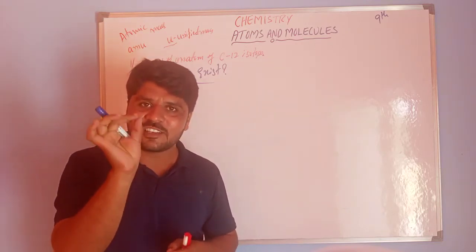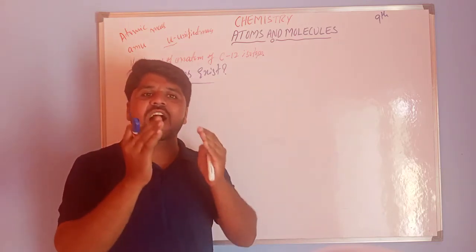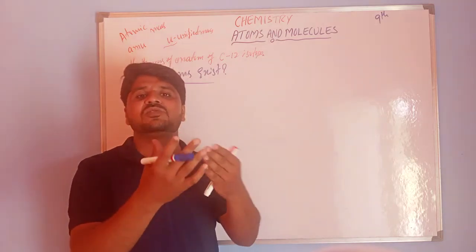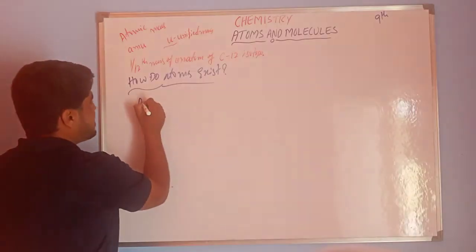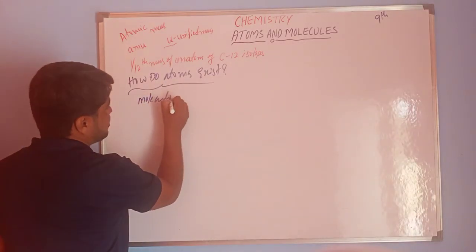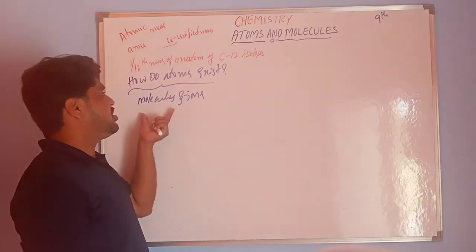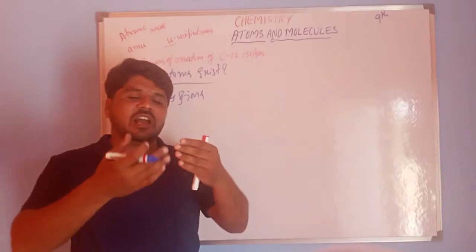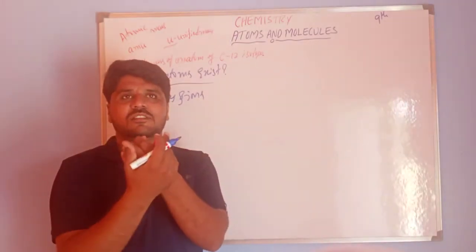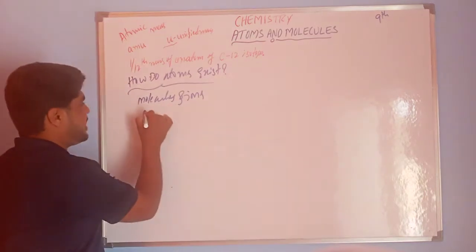Atoms form molecules and ions. From this aggregation of molecules and ions, a large number of atoms combine together to form matter.